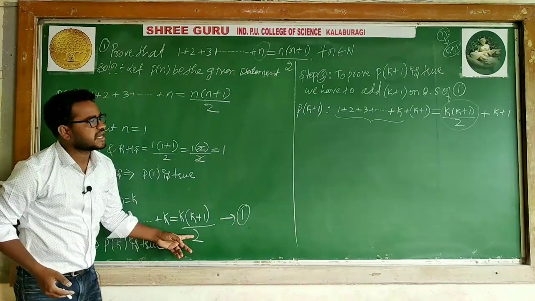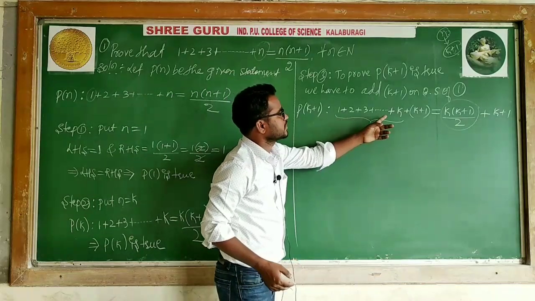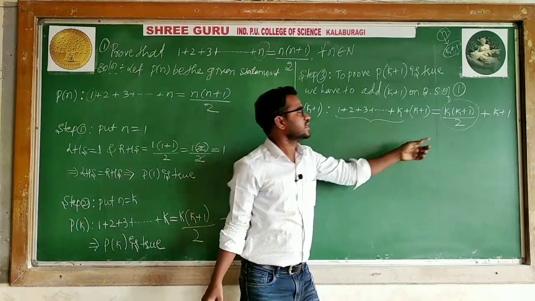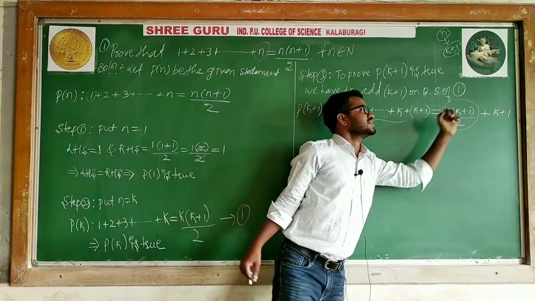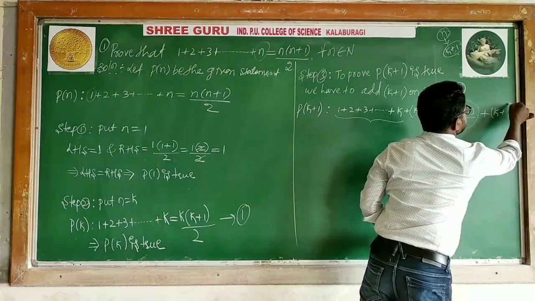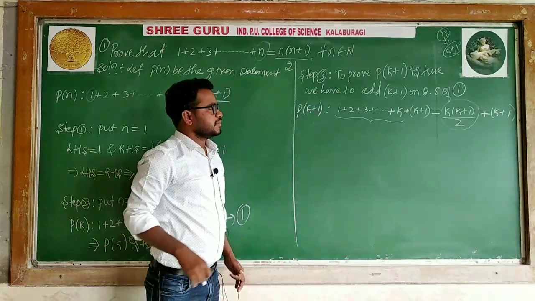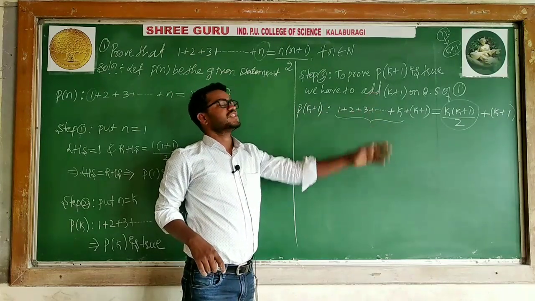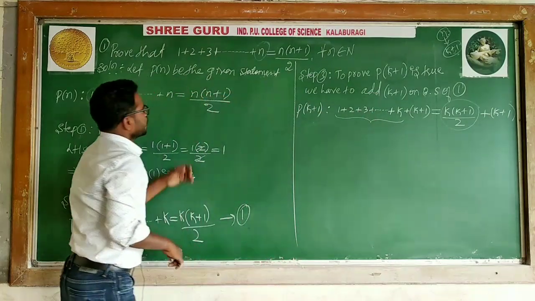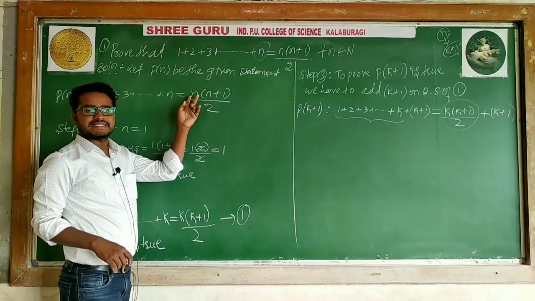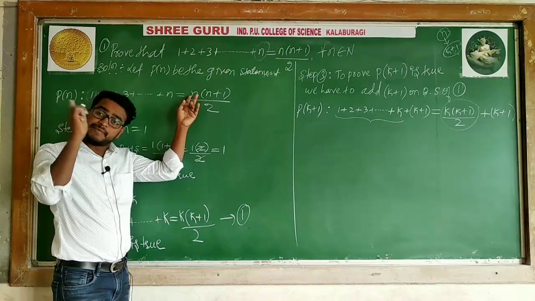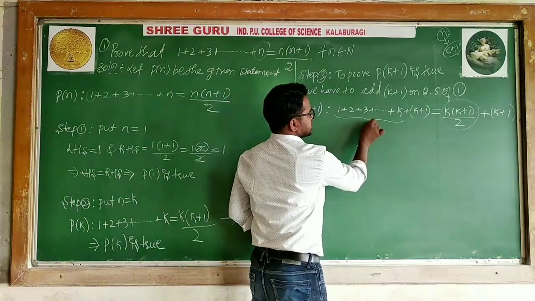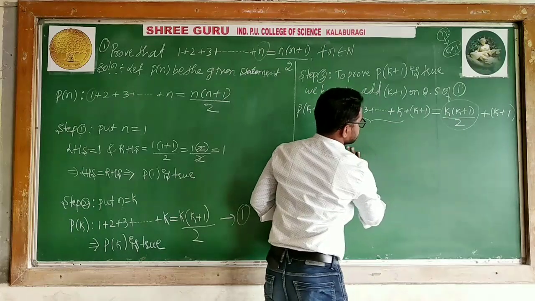So when I added, I replaced its value. 1 plus 2 plus 3 plus so on plus k, its value is always k into k plus 1 divided by 2 only. k plus 1 is the extra term I added on both sides. So the LHS I can keep as it is. This is the long form that you have to simplify and try to prove, where you replace n with k plus 1. I will keep this as it is, and this is what you have to prove, so I will write it here.